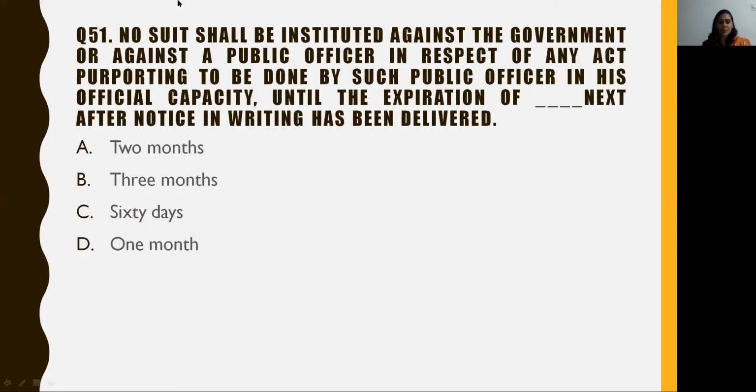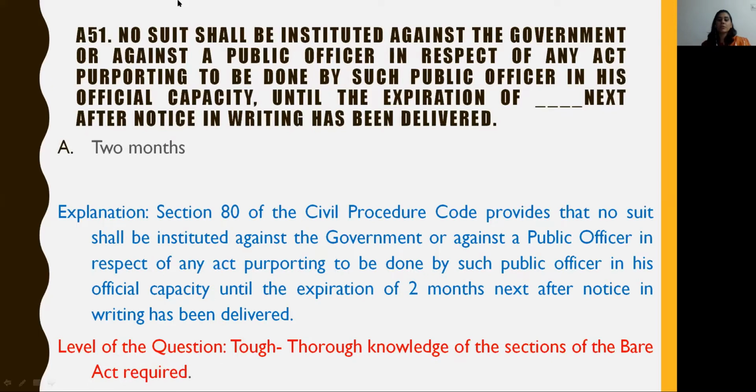Moving forward to question number 51, it states, no suit shall be instituted against the government or against a public officer in respect of any act purporting to be done by such public officer in his official capacity until the expiration of dash after notice in writing has been delivered. A. 2 months, B. 3 months, C. 60 days, and D. 1 month. The answer to this question is option A, that is 2 months.